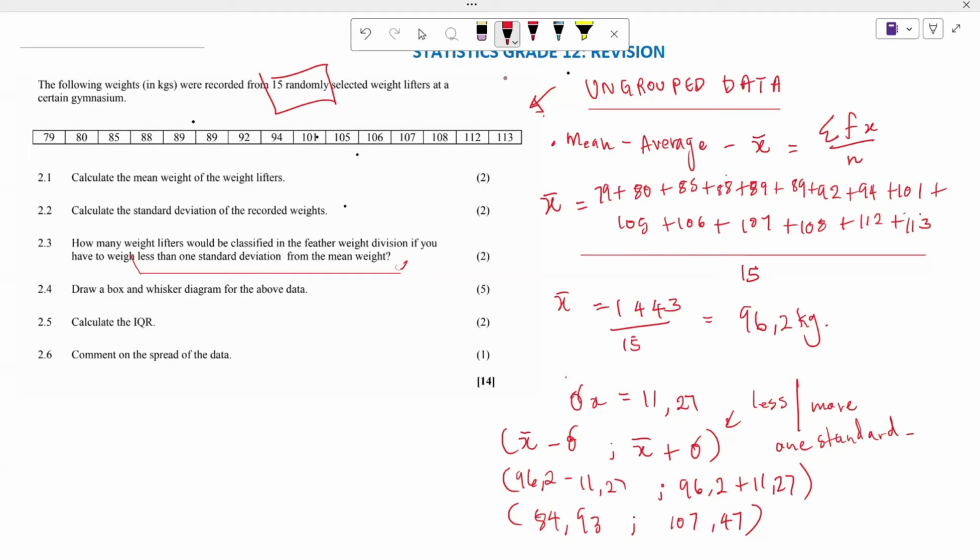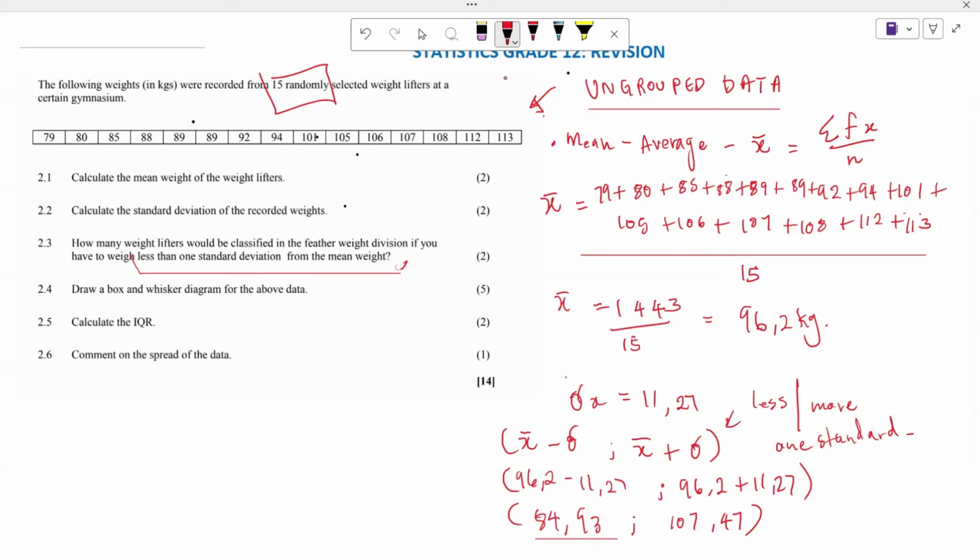Now from here, you are going to look at the values that are found outside these two values. For example, because they said it's less than one standard deviation, you're going to just look at the lesser side. So on the lesser side, how many of the terms are found which are going to be less than 84.93?